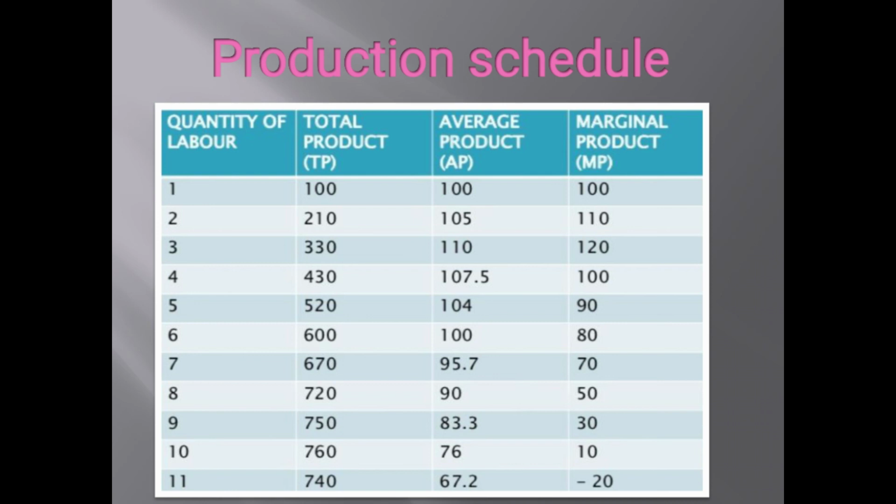So the marginal product is 10. For 11 units of labor, the total product is 740 for the 11th unit employed, and 760 for the 10th unit employed. So 740 minus 760 gives a marginal product of minus 20.